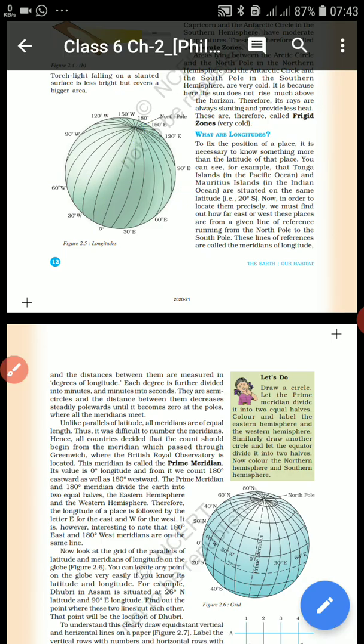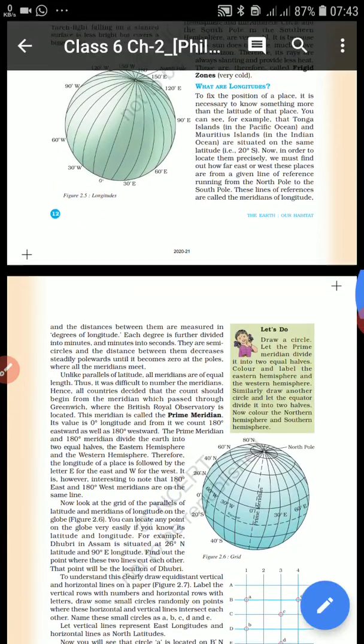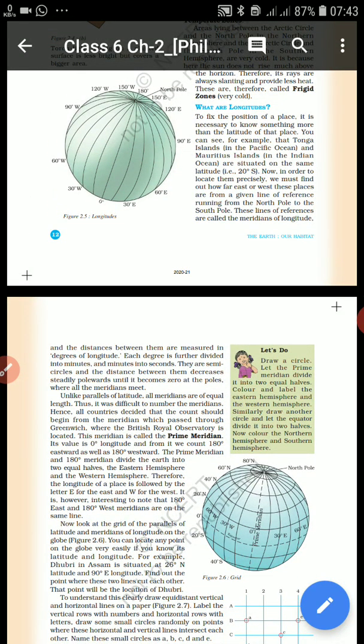Now, talking about the next one, what is the importance of longitudes? There are two purposes of longitudes. One, longitudes are used to calculate time, and second, longitudes are used to locate any area or any place.